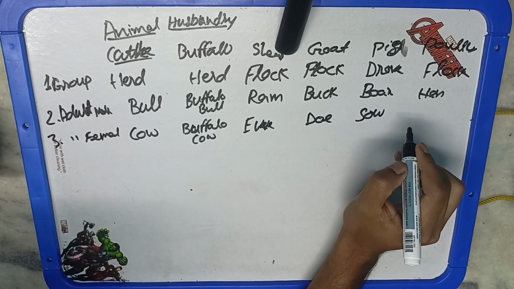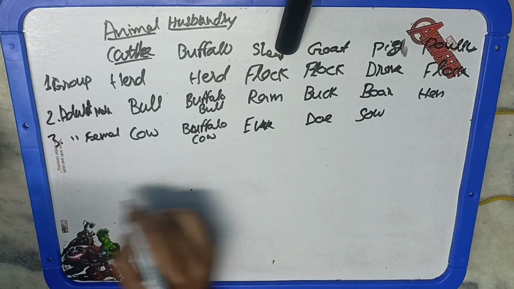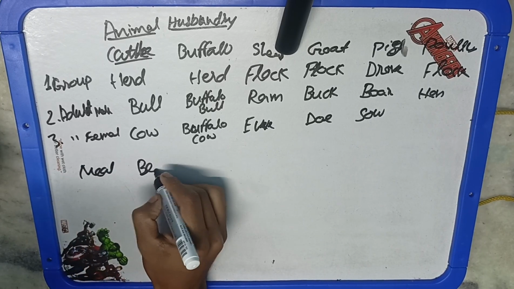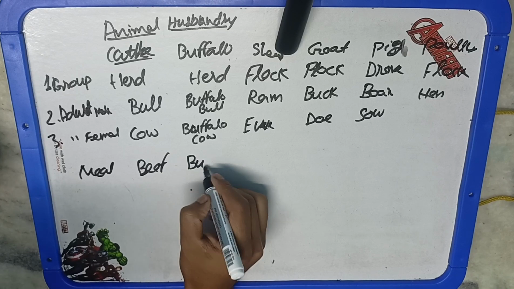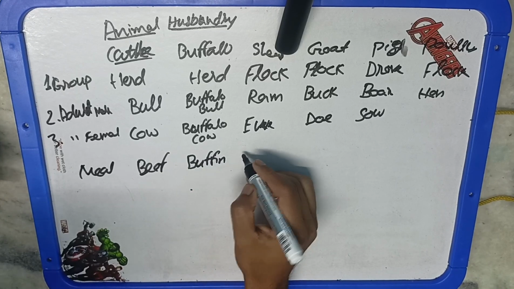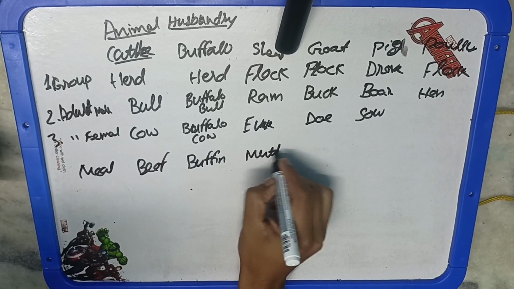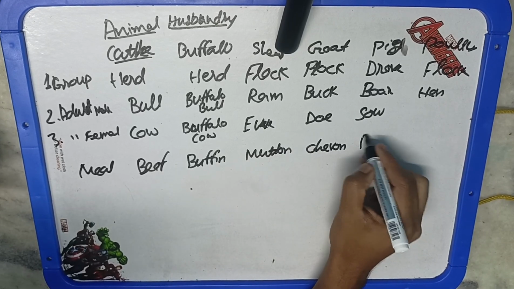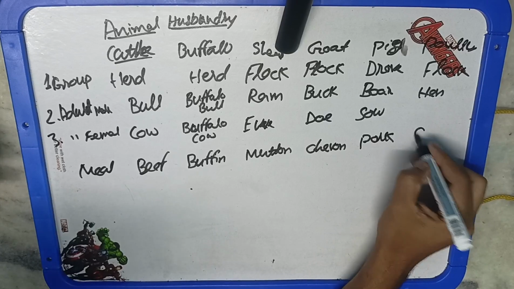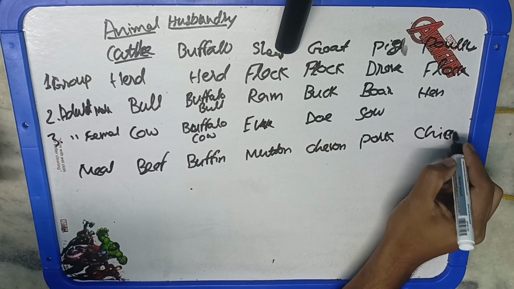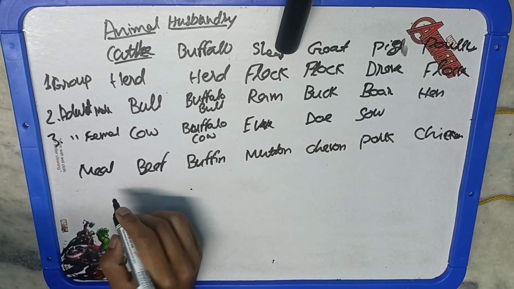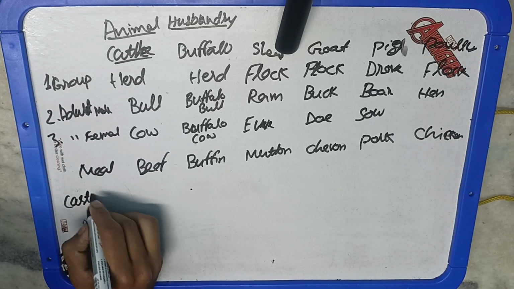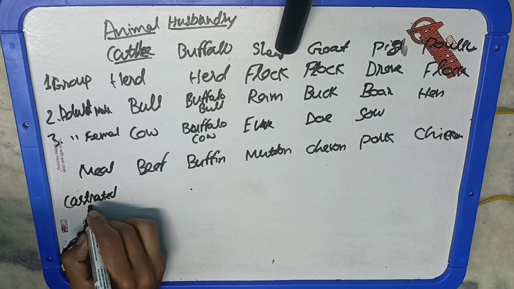For the meat, for the cattle it is beef, and for the buffalo it is buffet. But many a time we get confused that beef is the meat of buffalo, whereas the meat of cattle is known as beef. Similarly, the confusion is there in the meat of goat and sheep. Generally, we think that goat meat is known as mutton because we commonly use the word mutton for the meat of goat, but it is just the opposite. Sheep meat is known as mutton, while the meat of goat is known as chevon.